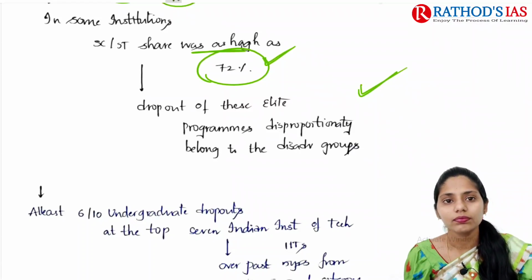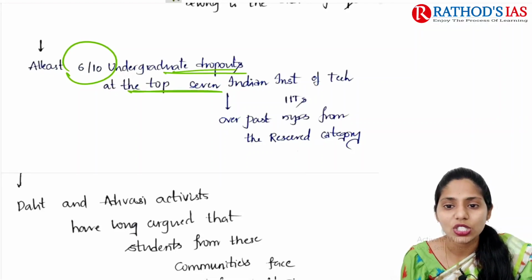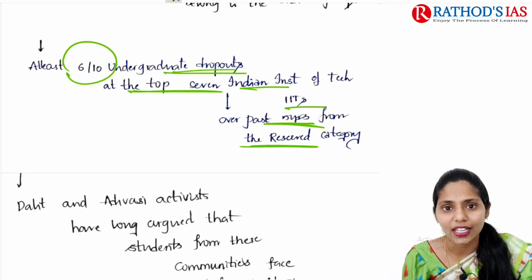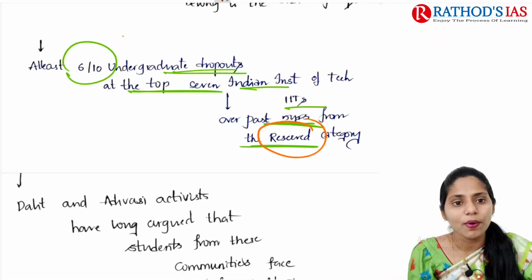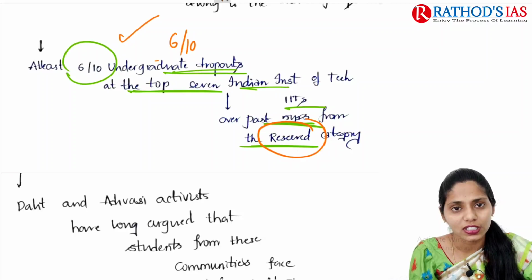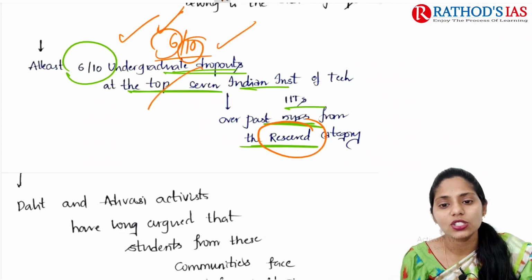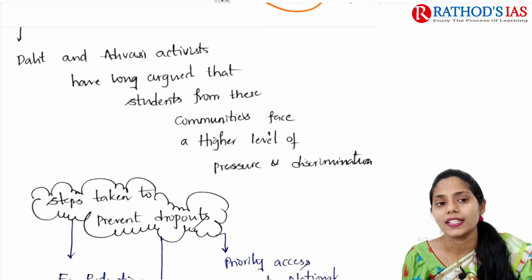disadvantaged groups. And the next one is that at least 6 out of 10 undergraduate dropouts at the top 7 Indian Institutes of Technology, the IITs, over the past 5 years are from the reserved category. So exclusively from the reserved category, for every 10 dropouts, 6 people are dropping out, and these dropouts are seen in the reserved category in the top IITs.